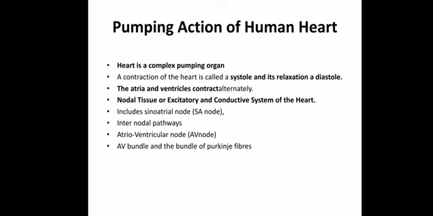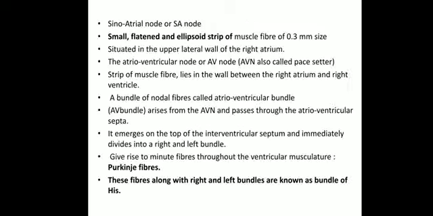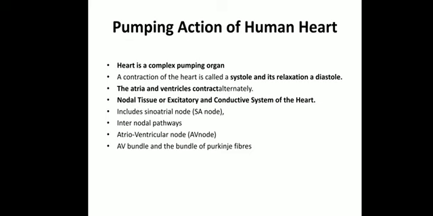Now, how does the pumping action of the human heart take place? Let us see. The heart is a complex pumping organ which receives blood from different parts of the body into its atria and pumps it back to various parts of the body from the ventricles. So the body receives blood from the different parts into the atrium, and it is pumped back to the different parts of the body through the ventricles.